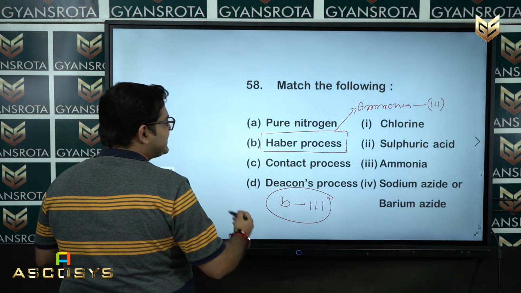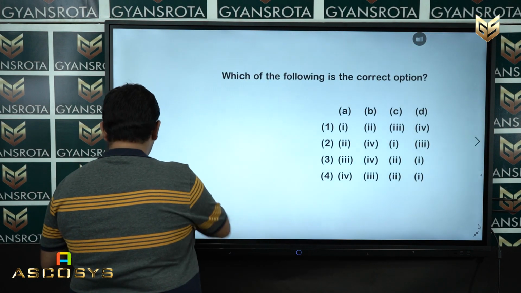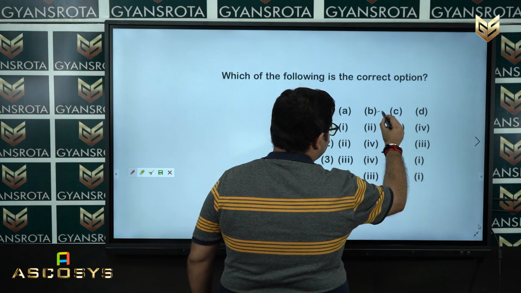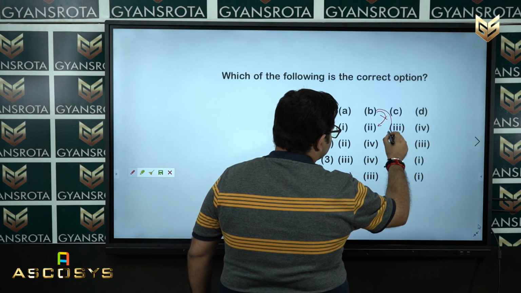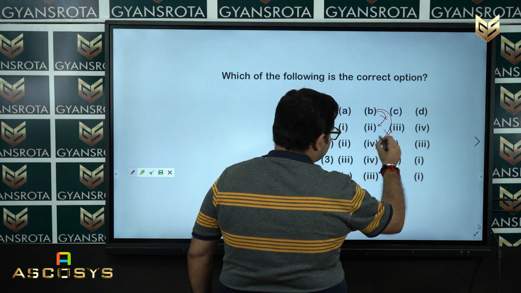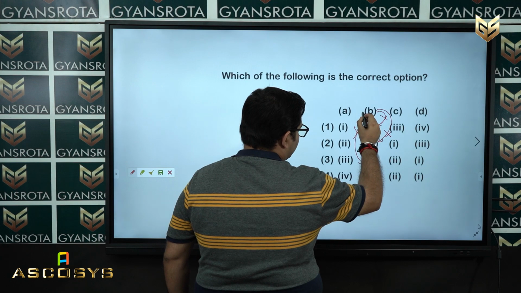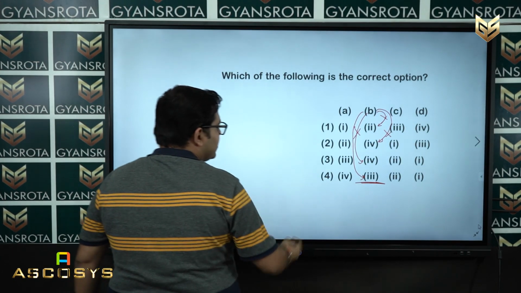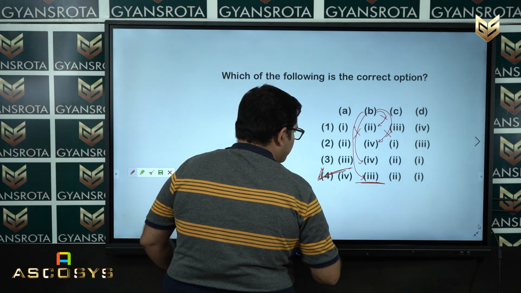Now let us see what are the options given in the question. First one, B is given as 2, which is not possible. Second one is B4, which is also not possible. Third one is B4, which is also not possible. If you see your last one, B is matching with 3. So option number 4 is the correct answer of this question.